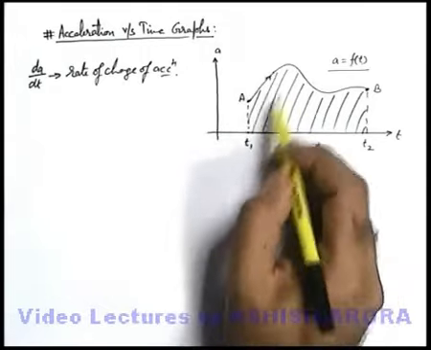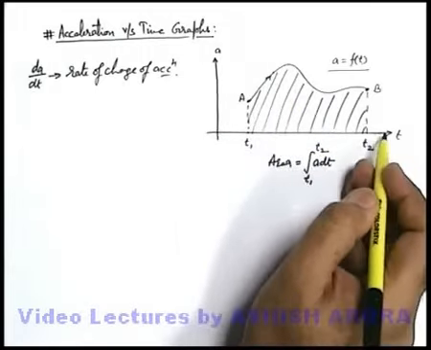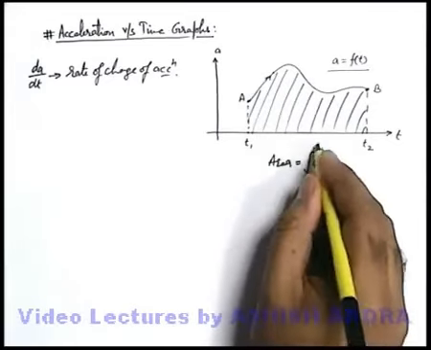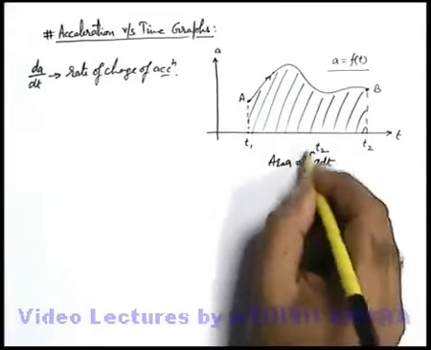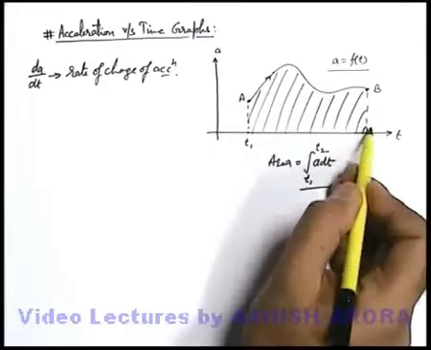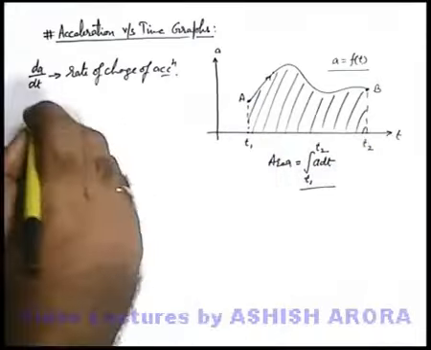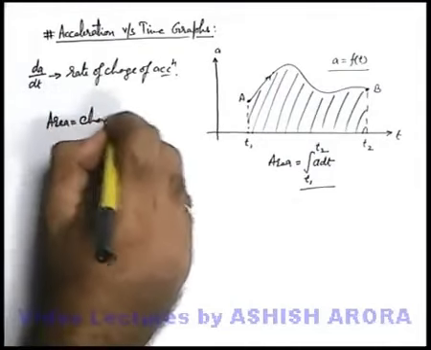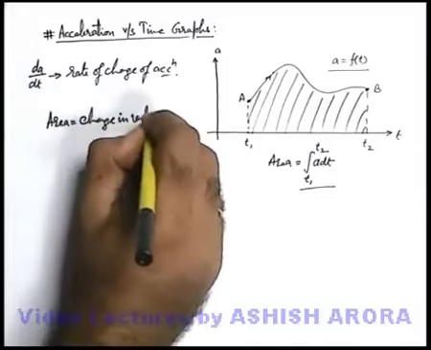However, if we find the area below the graph up to the time axis, this is given by the integration of a dt from t1 to t2. This area will give us the total change in velocity between the time instants t1 and t2. Here this area can be simply written as change in velocity.